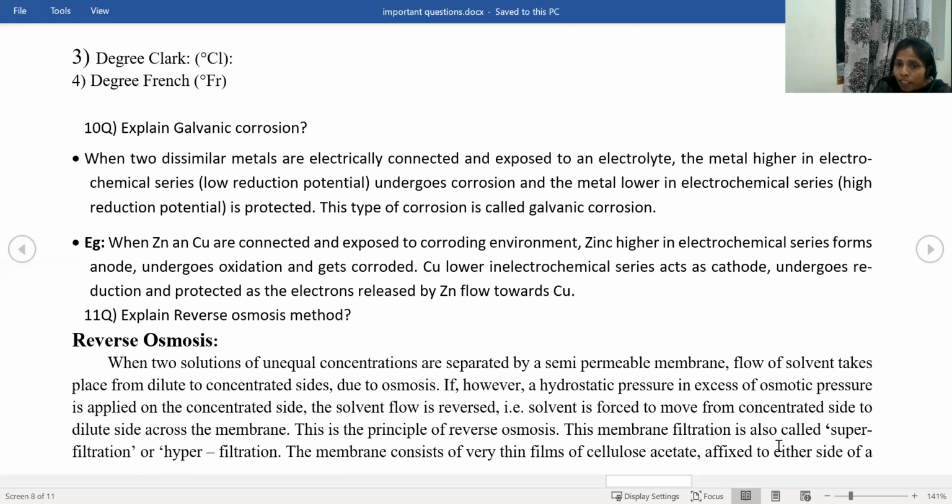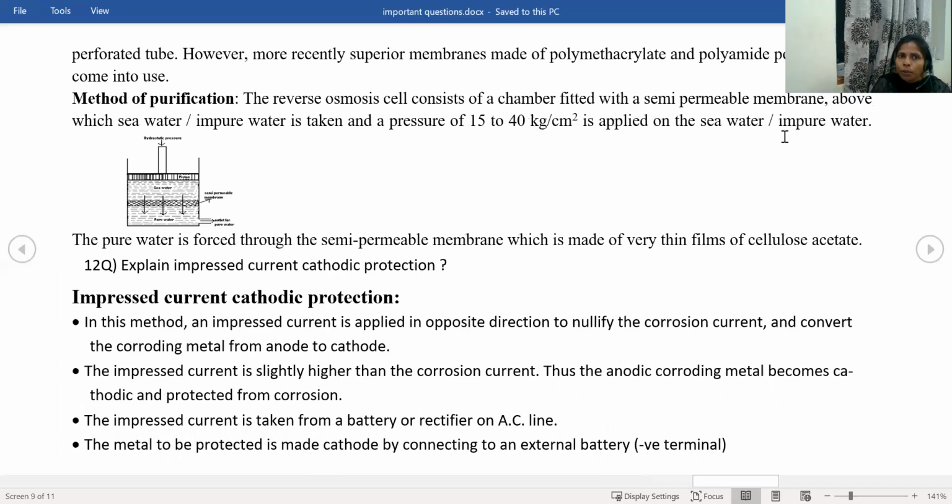This membrane filtration is also known as superfiltration or hyperfiltration. The membrane consists of a very thin film of cellulose acetate affixed to either side of a porous tube. However, more recently, superior membranes made of polymethacrylate and polyamide polymers have come into use.